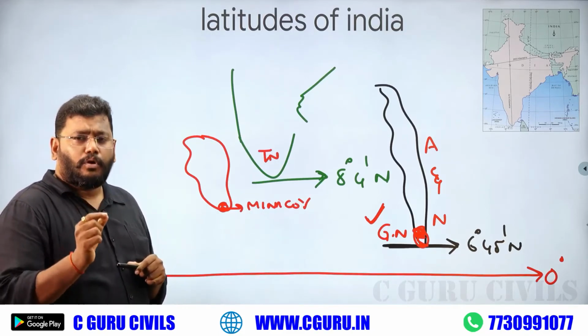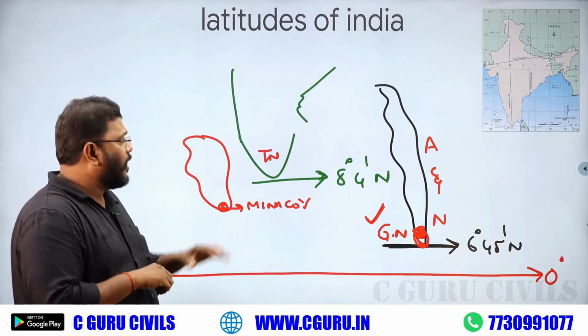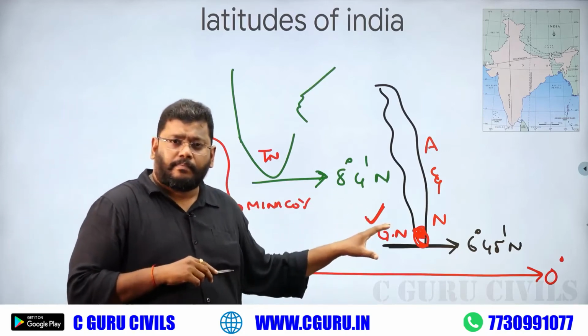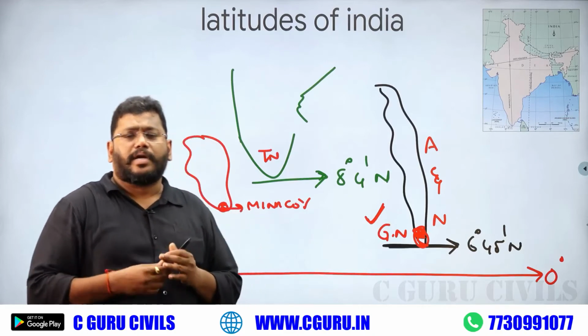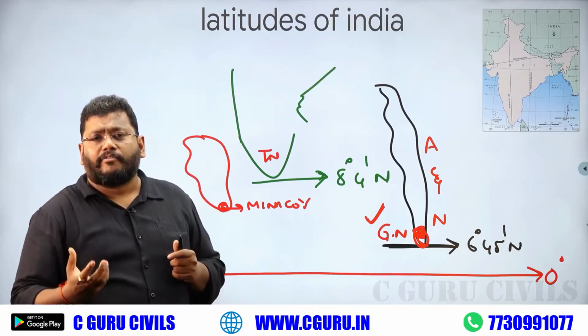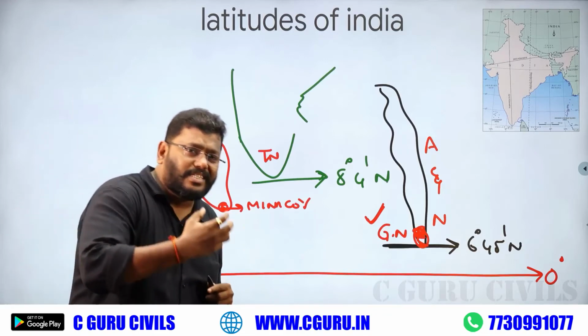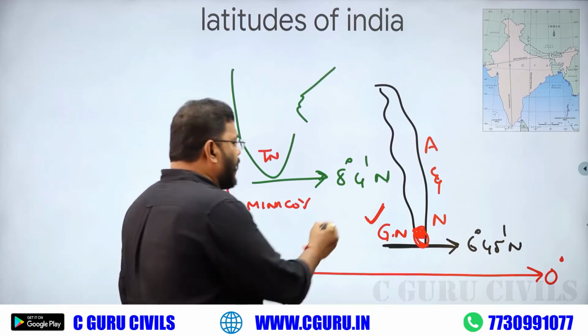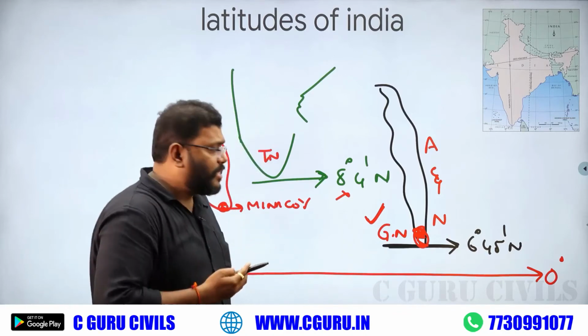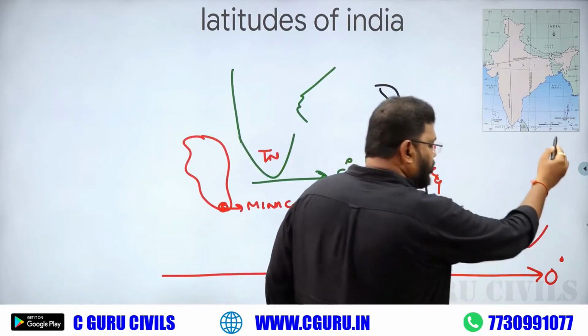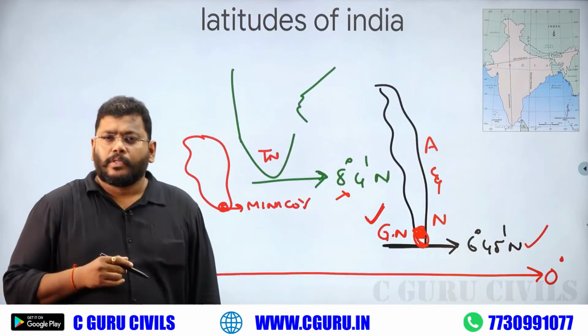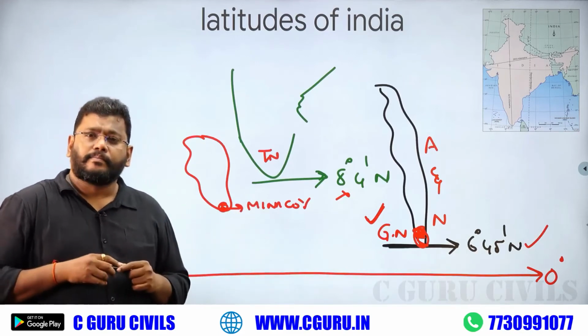So, you must know the difference between mainland and island. Generally, they ask what is the southern area of our India, what is the initial latitude of our India. Don't take 8 degree 4, please take 6 degree 45 minutes north. Okay, there is clarity.